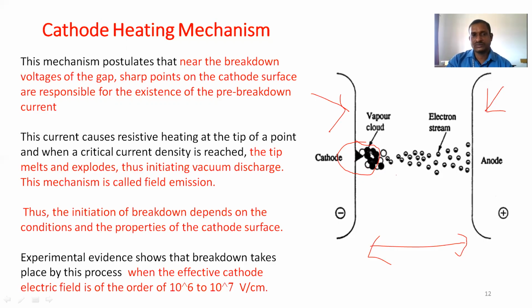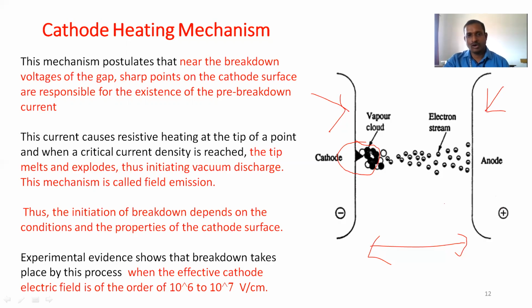So this current causes resistive heating at the tip of the cathode. Due to the resistive heating, the current density increases and reaches critical conditions. This current causes the melting of the tips and also explodes the tips, thus initiating the vacuum discharge. This mechanism is called the field emission mechanism.